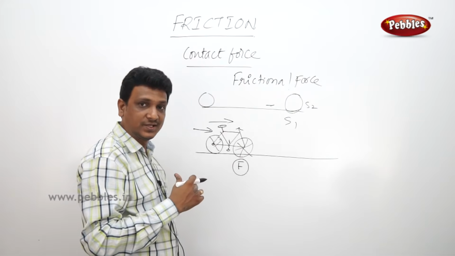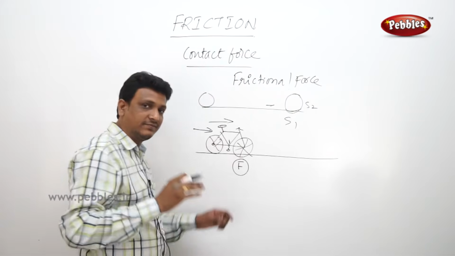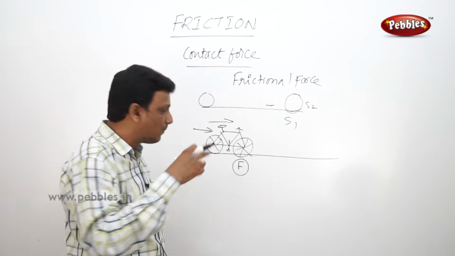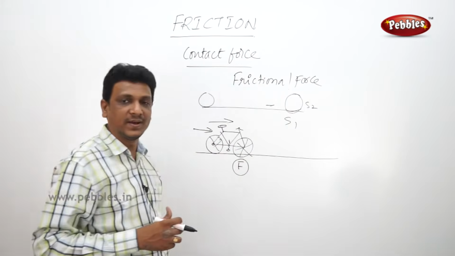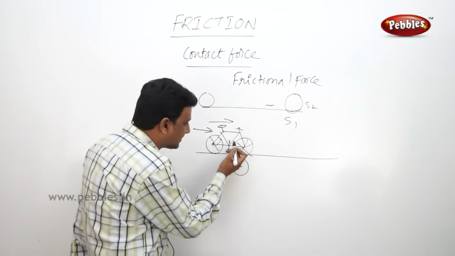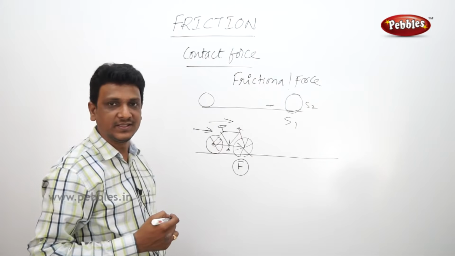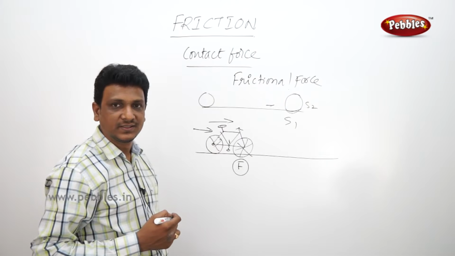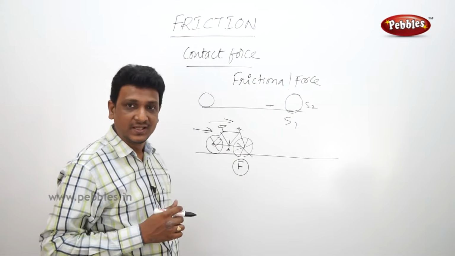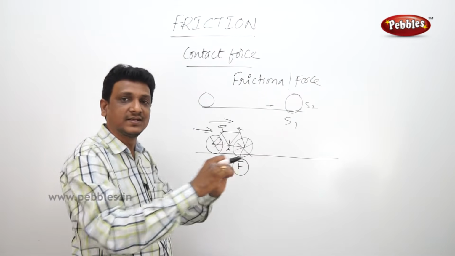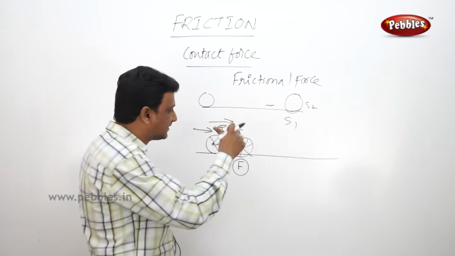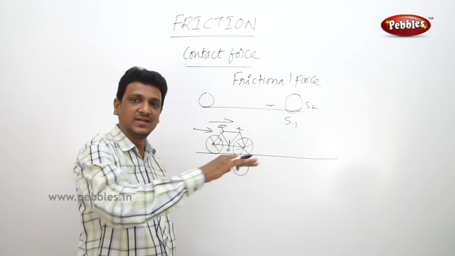The force applied by the pedals is more than the frictional force. That is why the bicycle is not stopped. It is going on. Here the friction is applied by the road continuously, but it is not sufficient to stop the bicycle. Why? Because the person is pedaling the bicycle, so that force is greater than the frictional force. So the bicycle is going on.